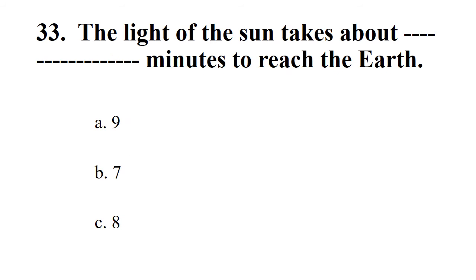Next. The light of the Sun takes about dash minutes to reach the Earth. Options: 9, 7, 8. The right option is 8.